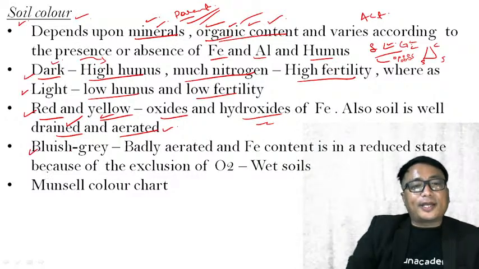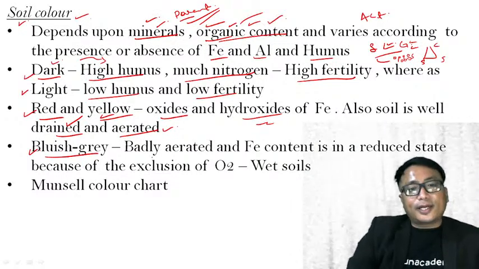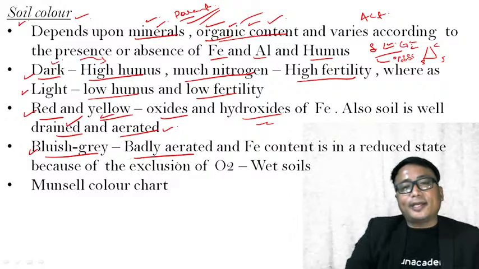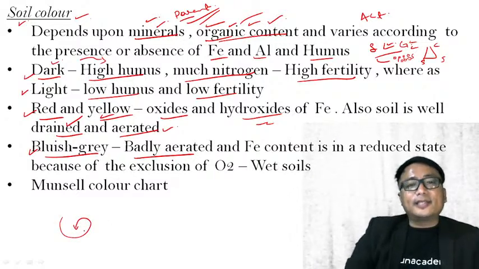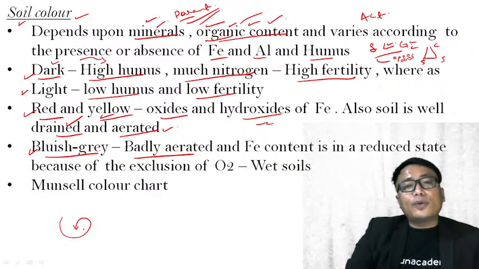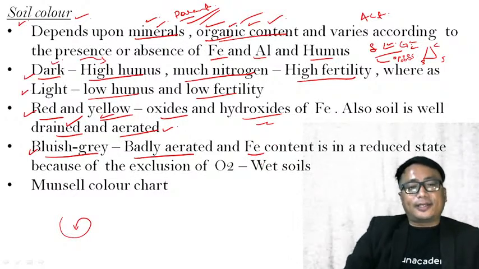Now bluish gray. If the color of the soil is bluish gray, it means it is badly aerated, means the circulation of the air in the soil is less, or the air is not well circulated. And also the iron content is in a reduced state.